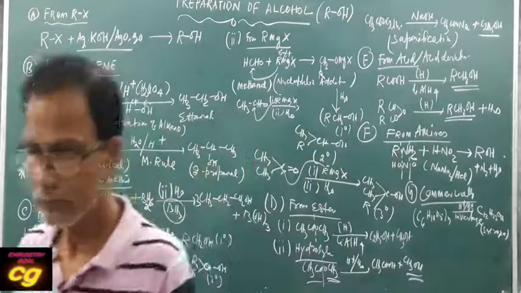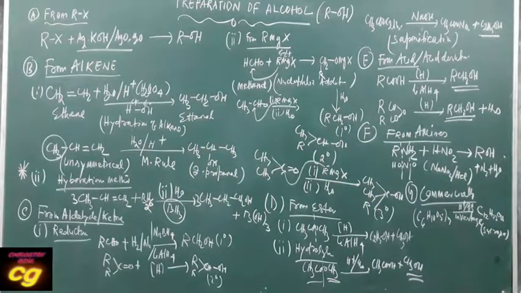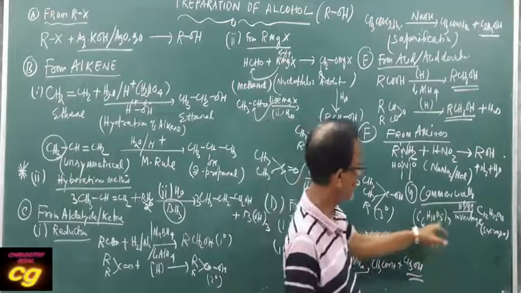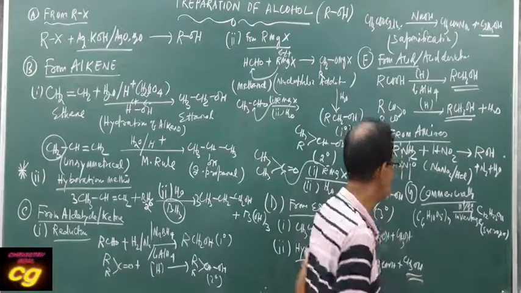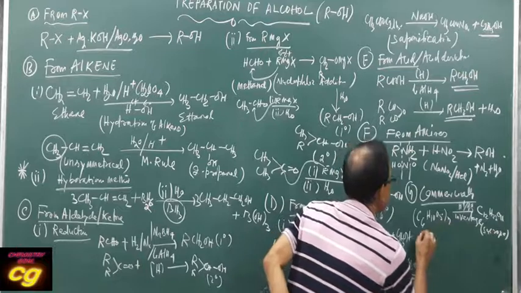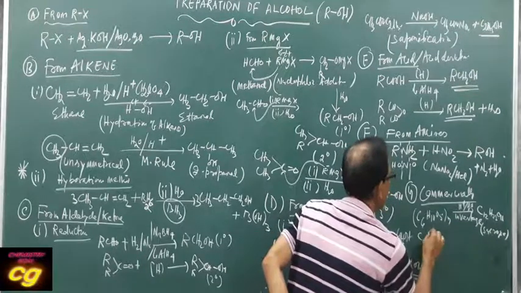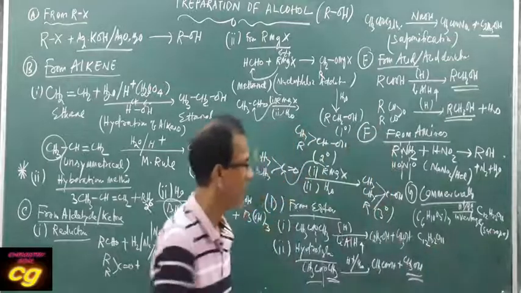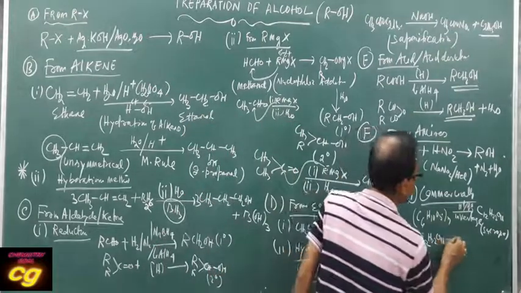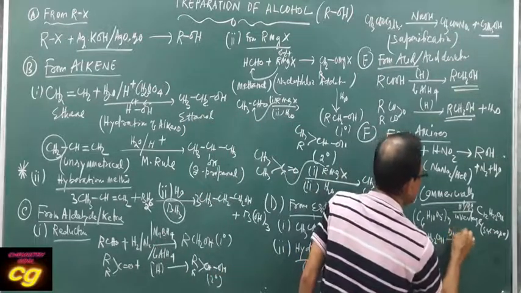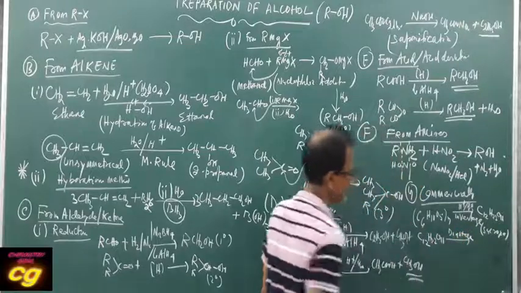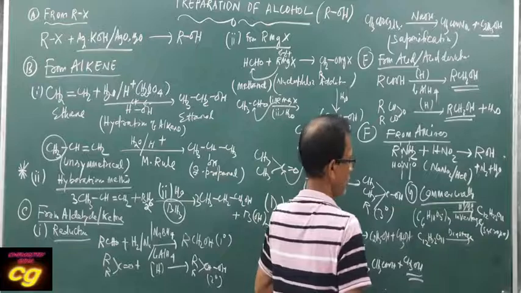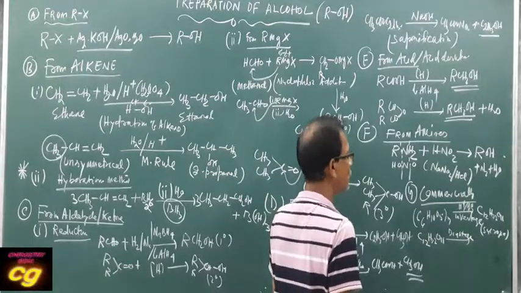So starch on hydrolysis produces sucrose. Then sucrose, C12H22O11, when it reacts with the enzyme diastase, produces glucose and fructose.